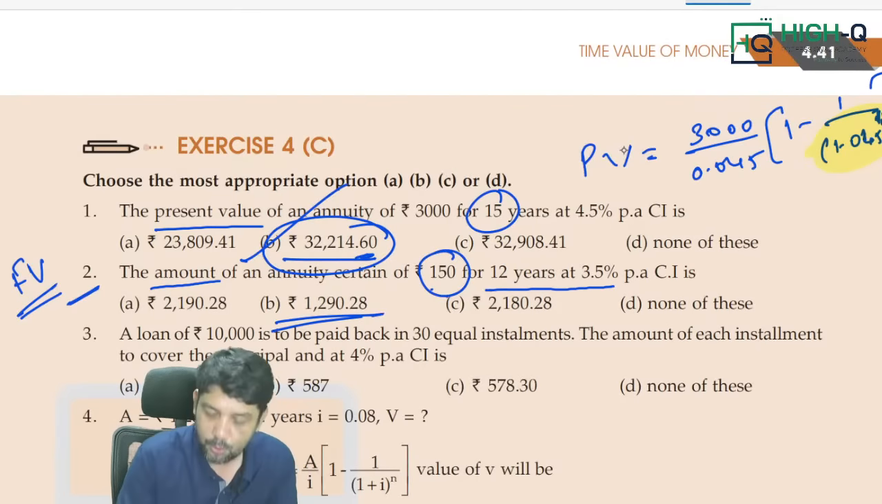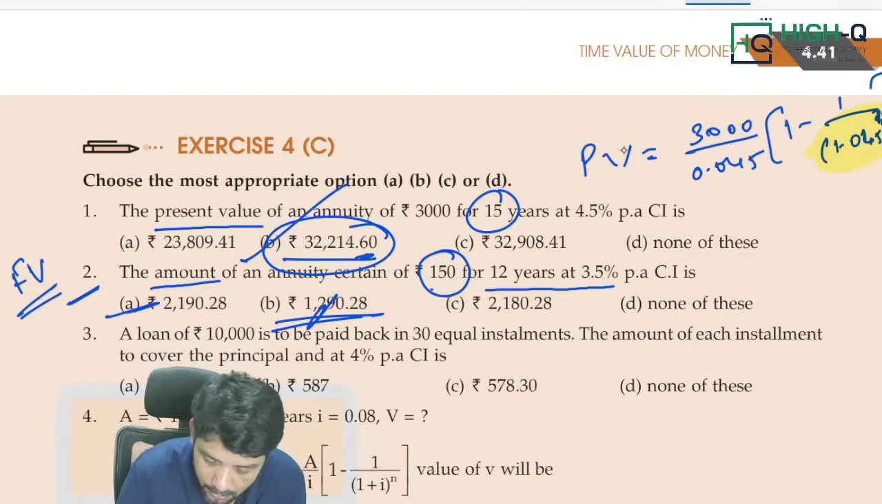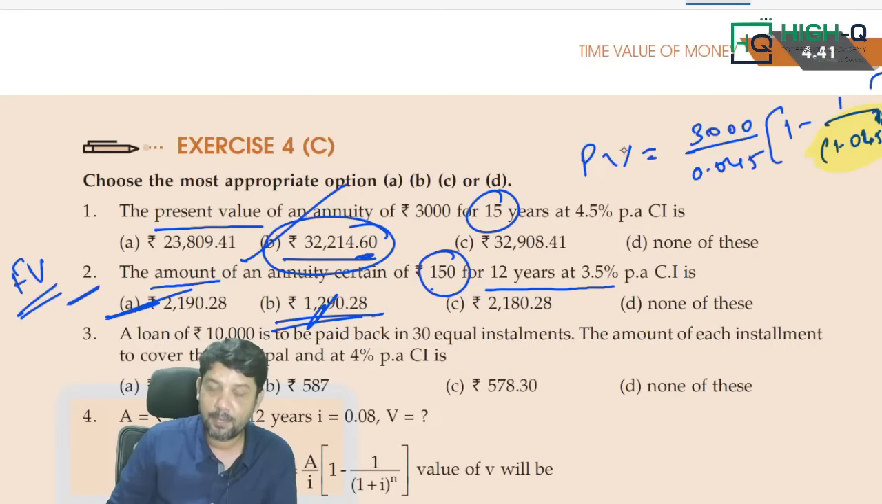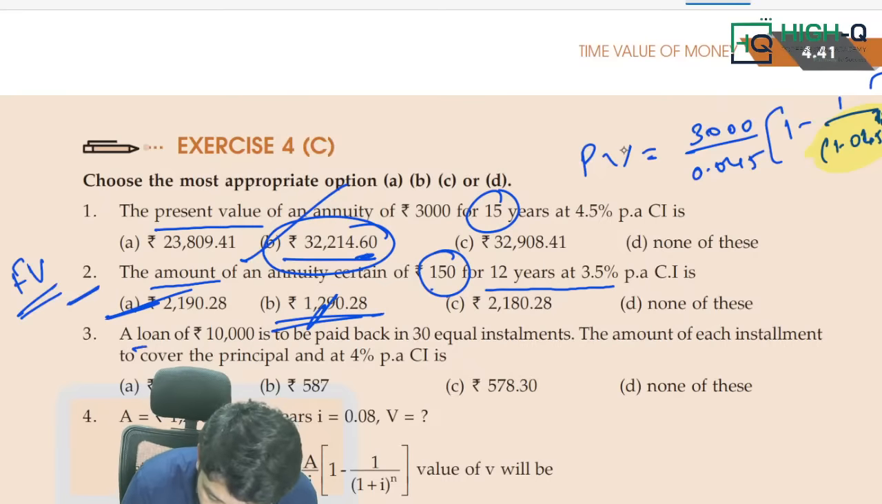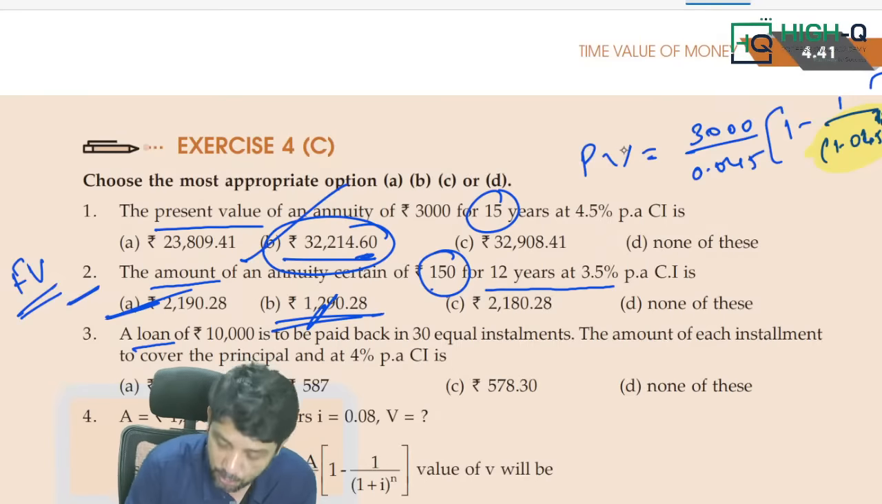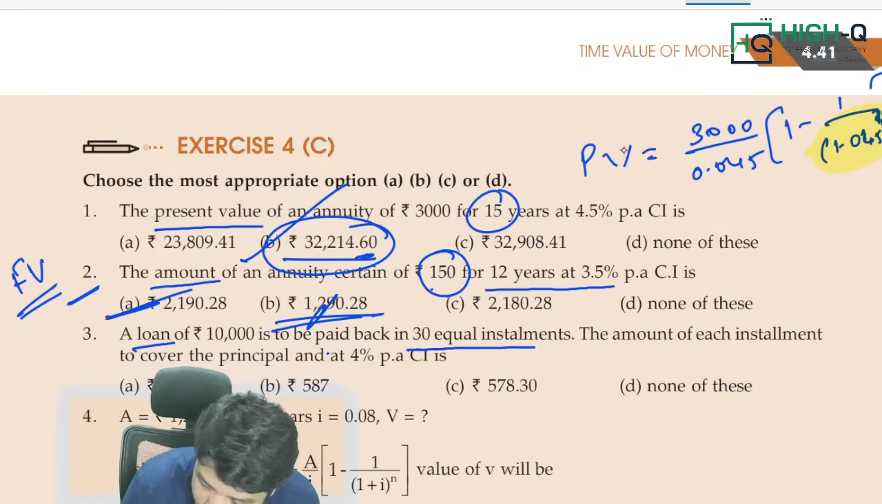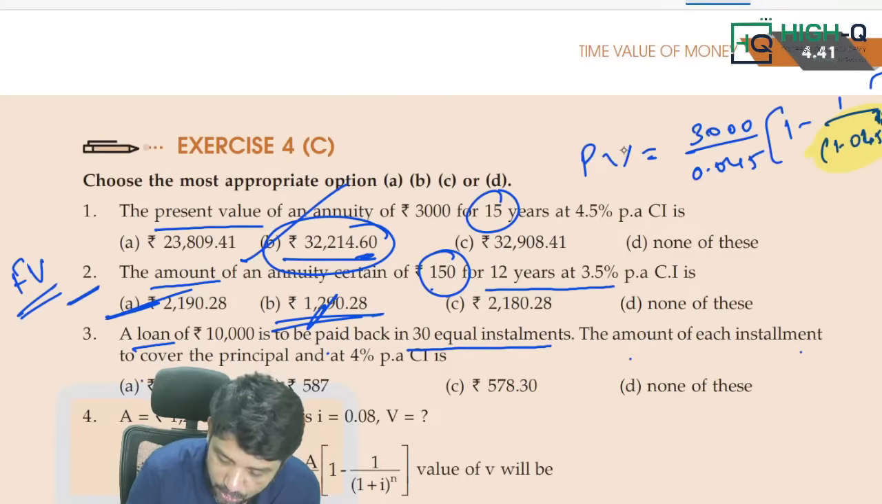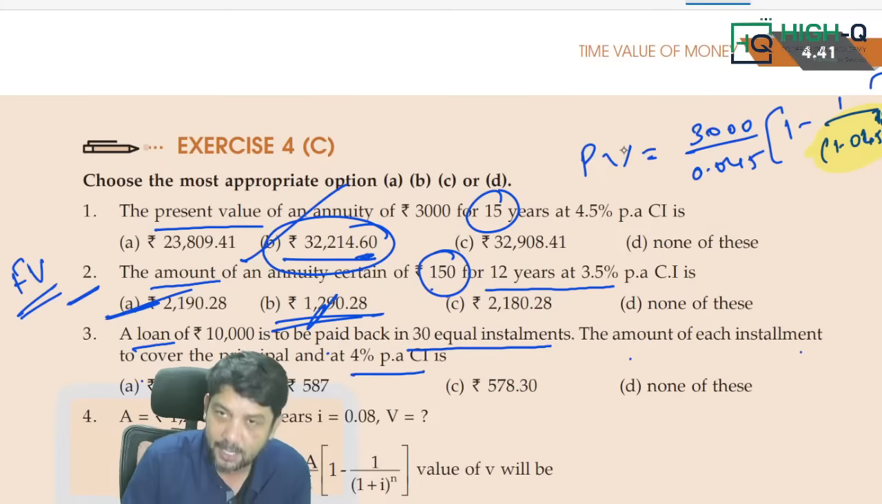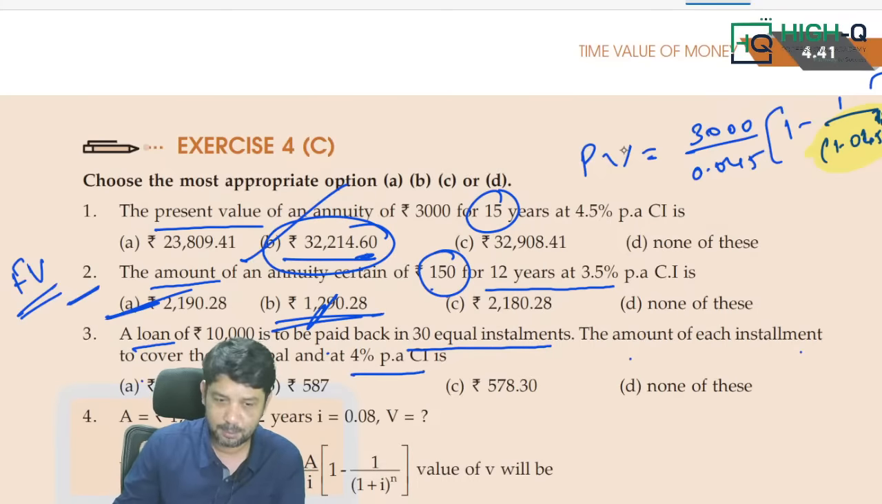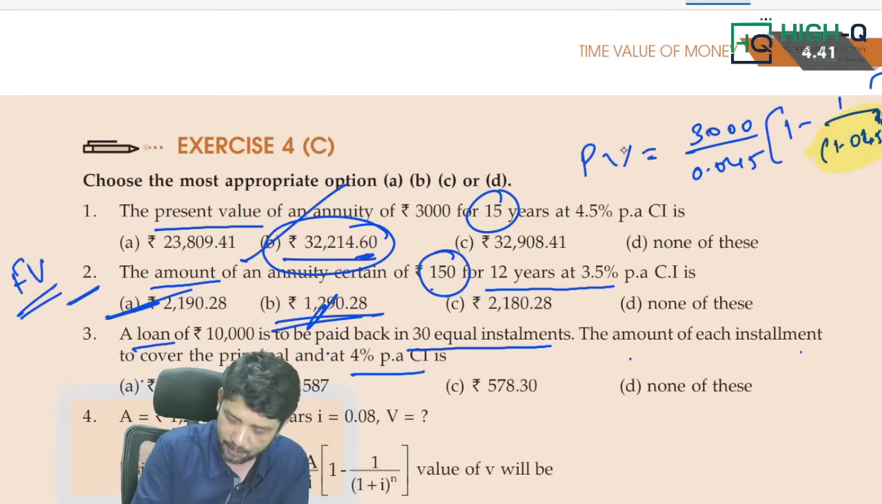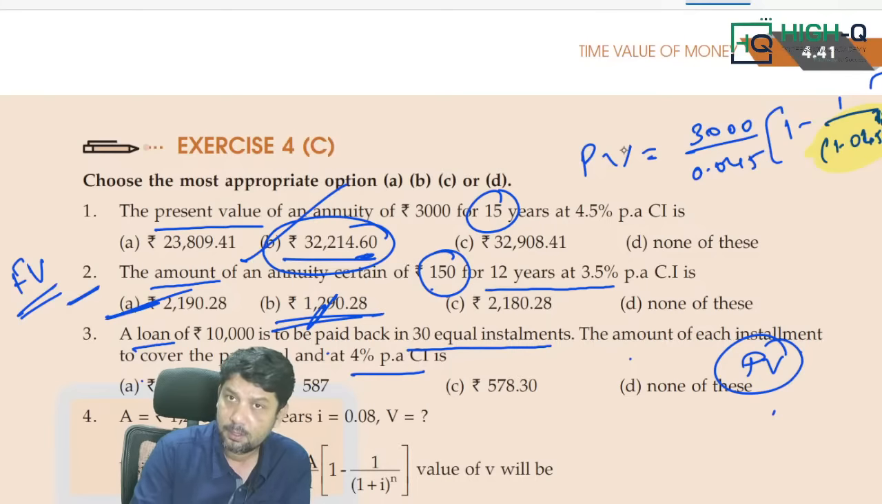Approximately 28. So 2190. Sorry, option A. Is that right, my dear? Now look at this. Loan present value paid back in 30 equal installments. Amount of each installment to cover principal at 4% per annum. Here half yearly, quarterly, nothing is mentioned. Therefore, we can use the direct present value formula for a regular annuity.